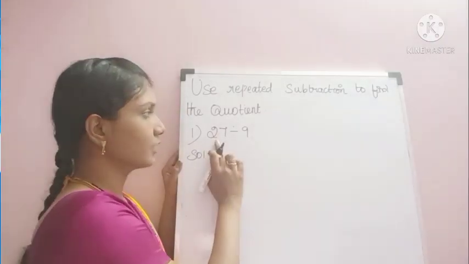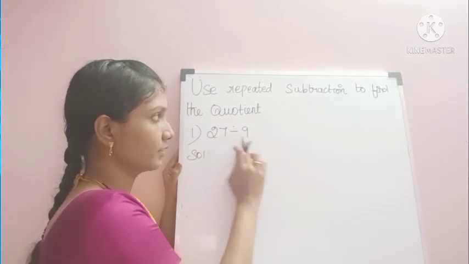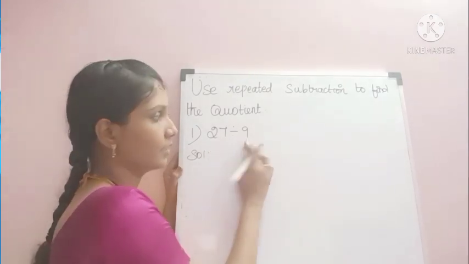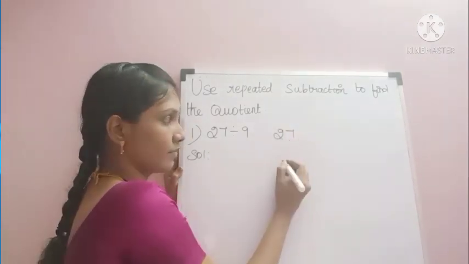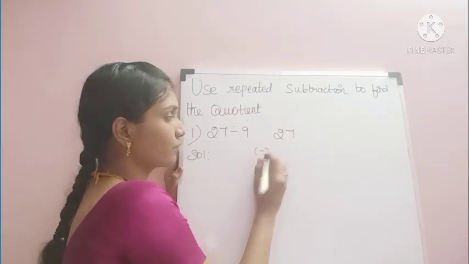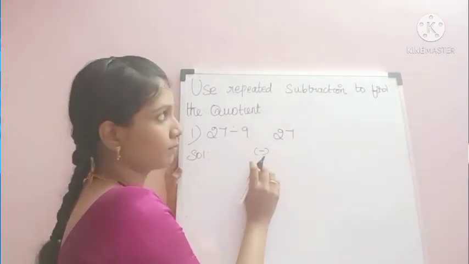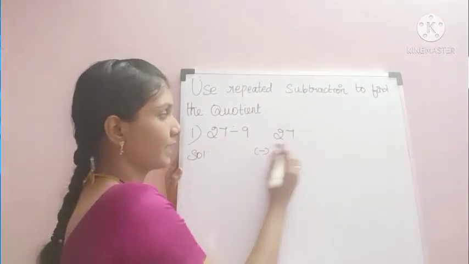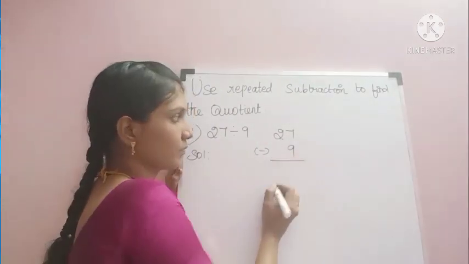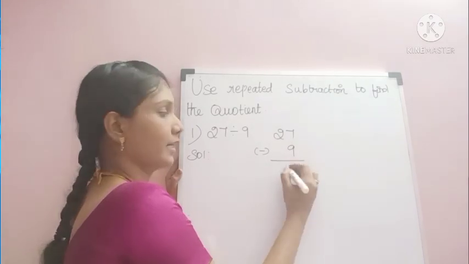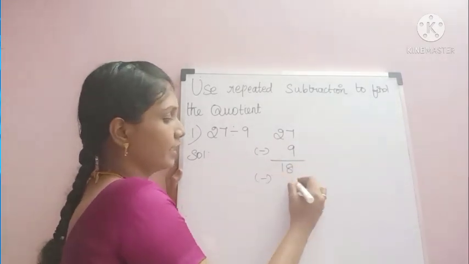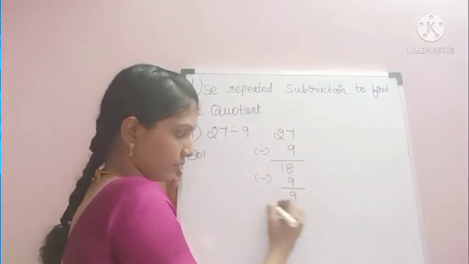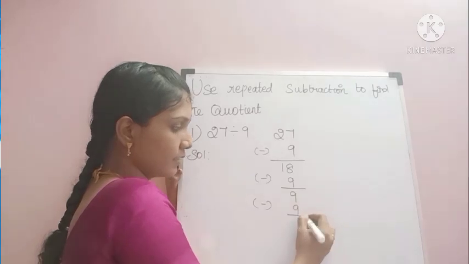See, here in the place of dividend we have 27. In the place of divisor we have 9. So we have to write 27 first. We have to do subtraction here because they asked us to do repeated subtraction. So minus 9. 27 minus 9, 18. 18 minus 9, 9. Again 9 minus 9, 0.